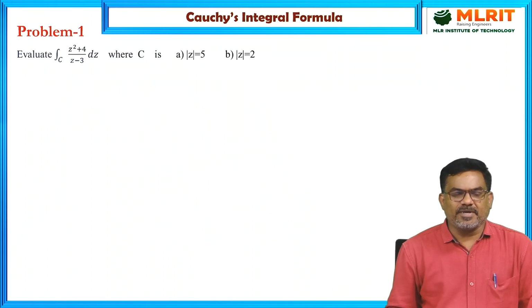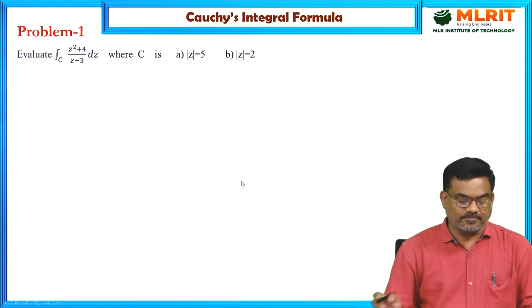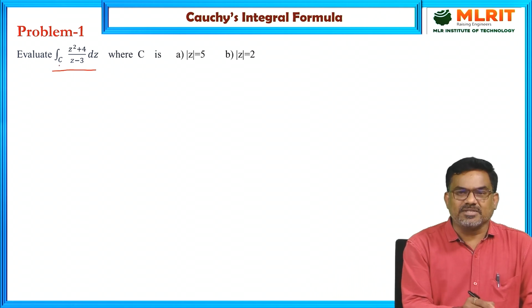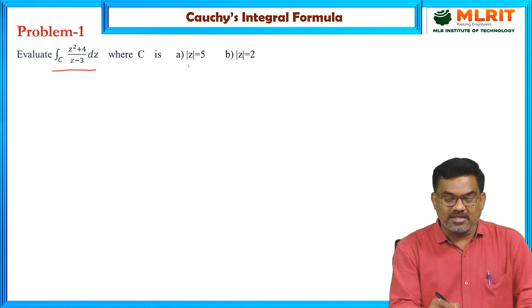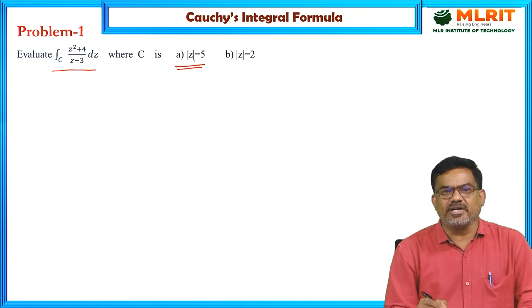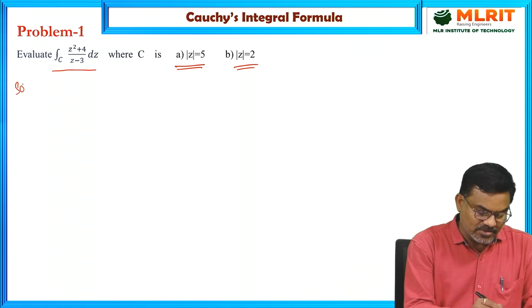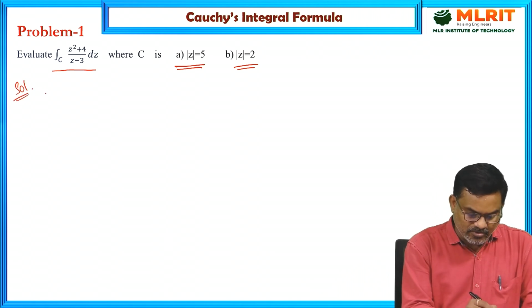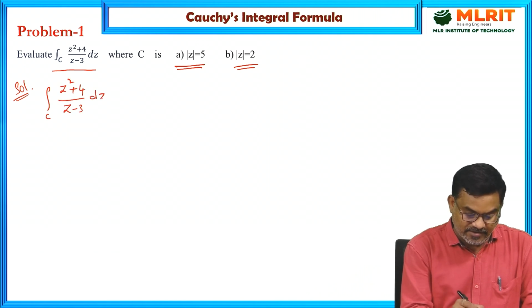Now, coming to the first problem: evaluate the line integral along the curve C, where C is, first question, mod z equal to 5, second question, mod z equal to 2. Let us solve this. Coming to the solution, we need to evaluate the line integral of (z square plus 4) by (z minus 3) dz.